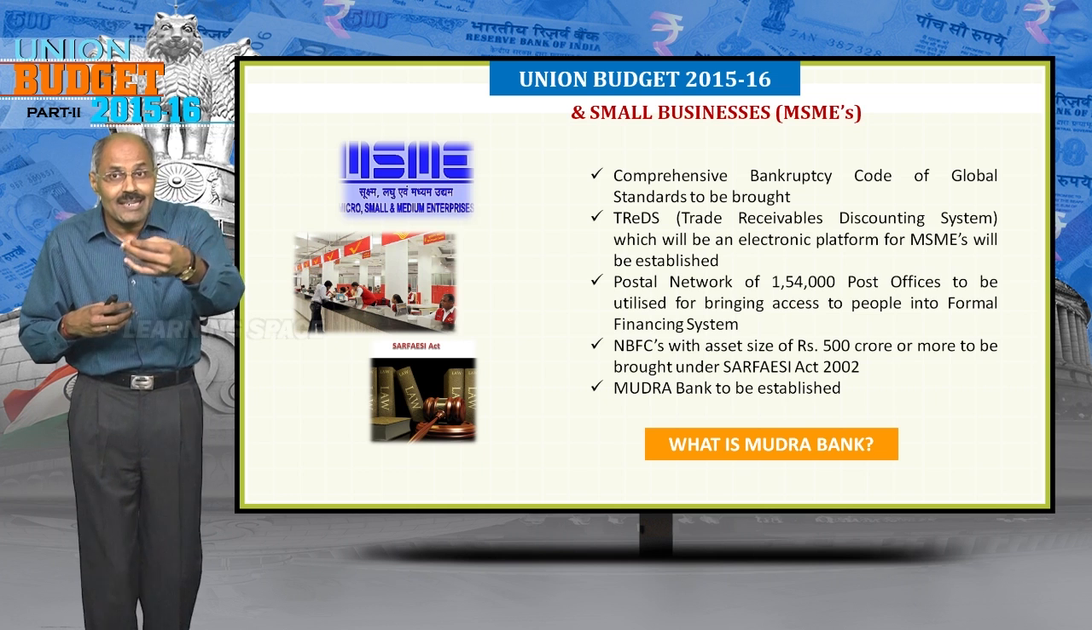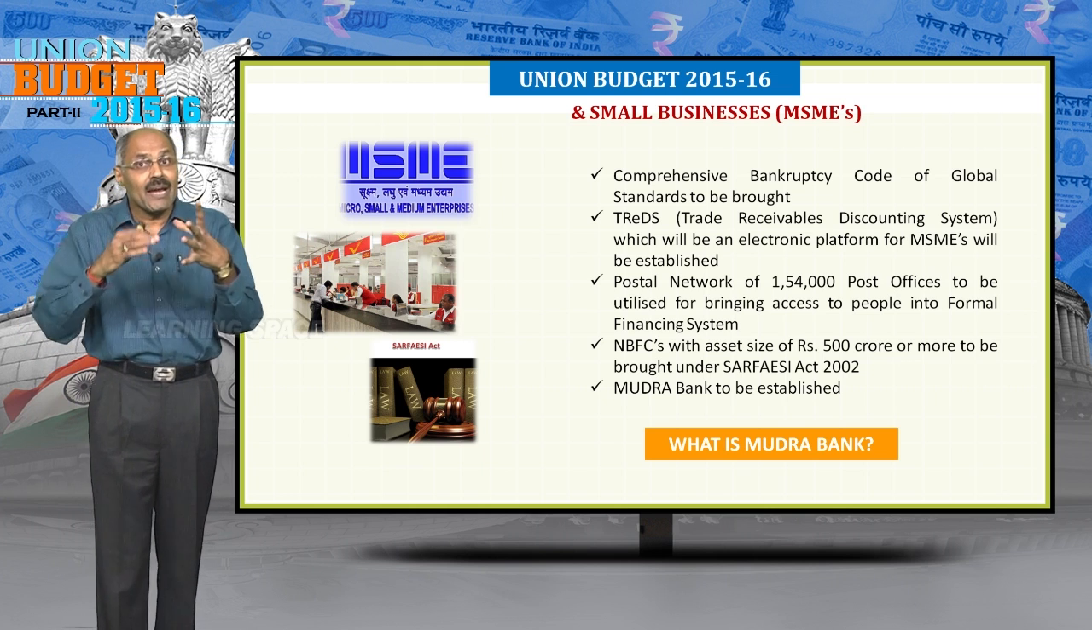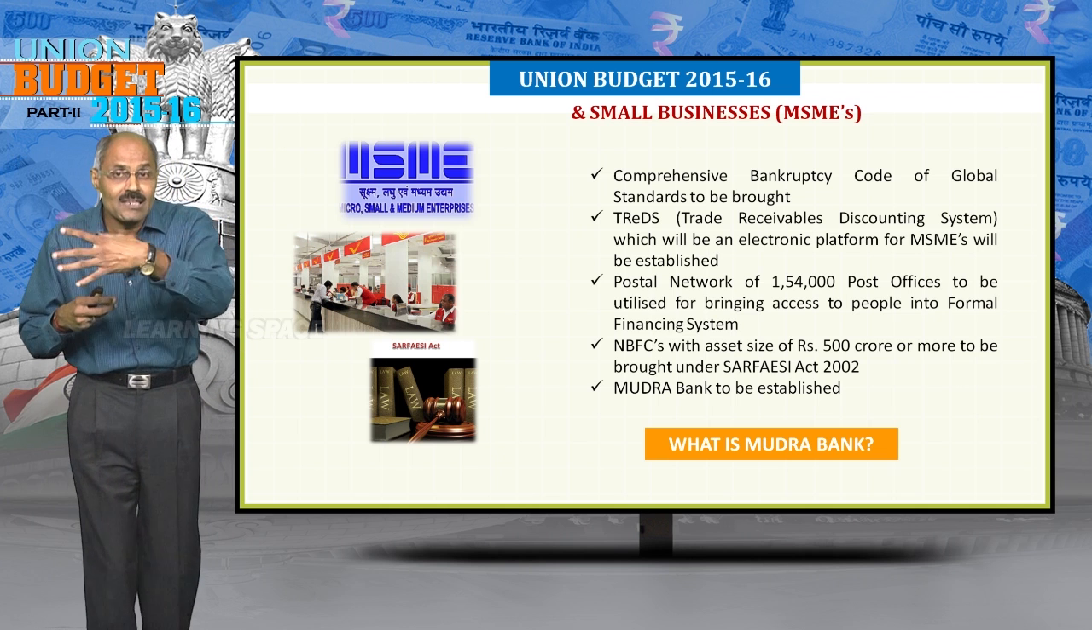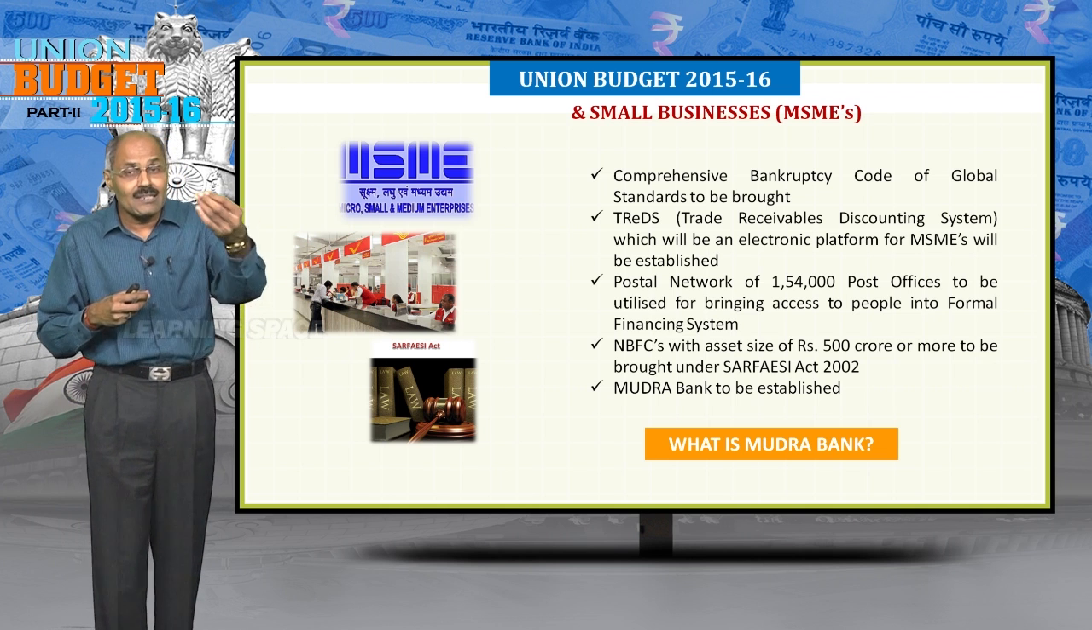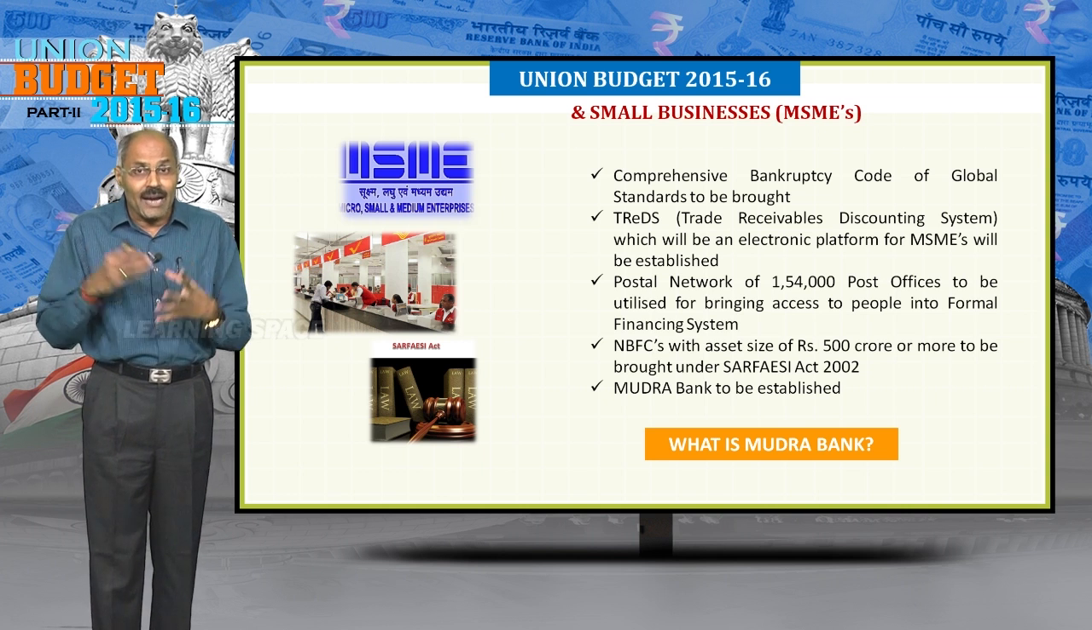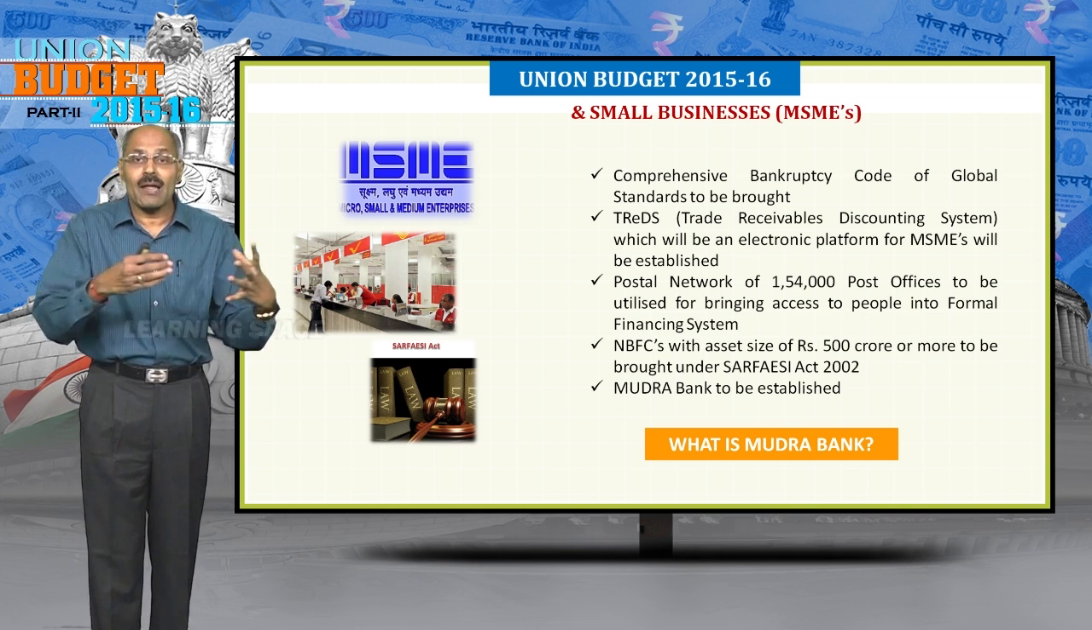The next one is TREDS. It will be made an electronic platform. What is TREDS? Trade Receivables Discounting System. Trade Receivables Discounting System is basically to get the payments in advance for MSMEs.